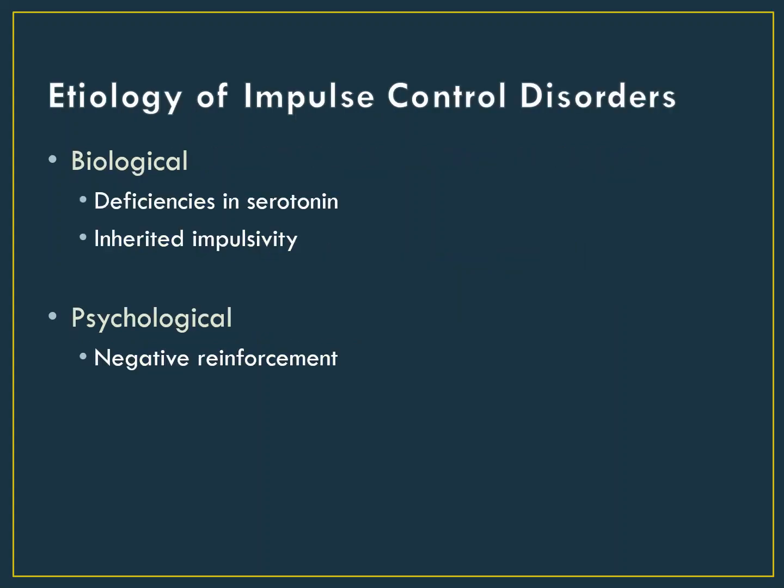I'm going to discuss the etiology and treatment for the impulse control disorders together, as they likely share many similar etiological factors. In terms of biological factors, it's thought that people with impulse control disorders have too little serotonin, and they likely inherited high levels of impulsivity. This makes sense, as they are engaging in problematic impulsive behaviors. Negative reinforcement plays a major etiological role as well. Remember that people with these disorders experience that uncomfortable tension and physiological arousal prior to engaging in their impulsive act. Engaging in their impulsive behavior removes that tension.